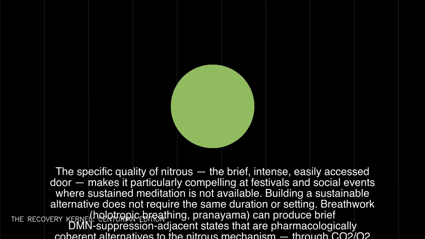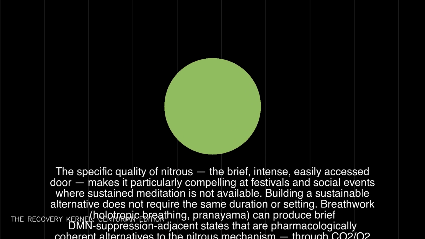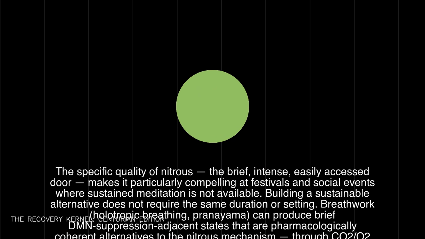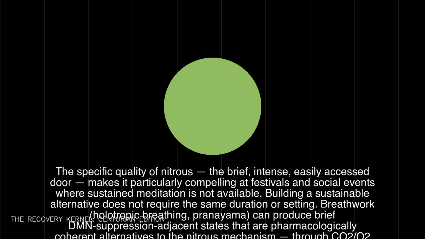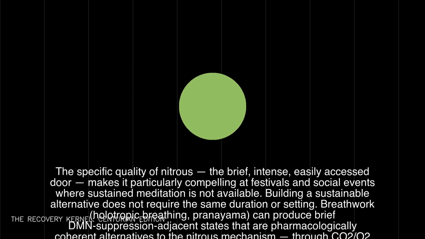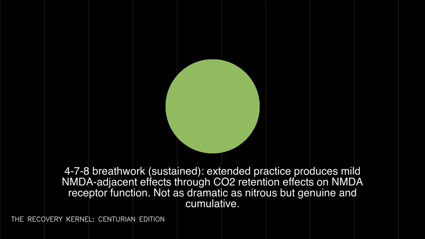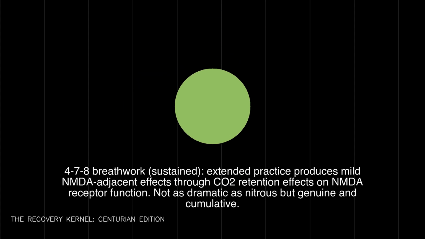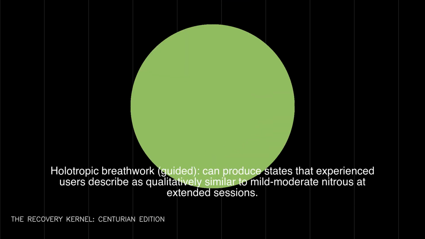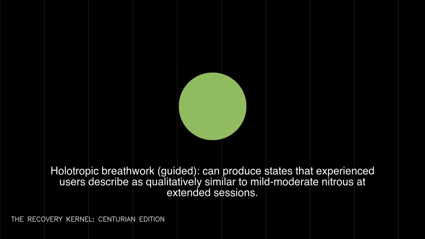Breath work, holotropic breathing, pranayama, can produce brief DMN suppression adjacent states that are pharmacologically coherent alternatives to the nitrous mechanism, through CO2/O2 balance shifts affecting NMDA receptor activity rather than direct antagonism. For pranayama breathwork, sustained extended practice produces mild NMDA adjacent effects through CO2 retention effects on NMDA receptor function. Not as dramatic as nitrous but genuine and cumulative. Holotropic breathwork, guided, can produce states that experienced users describe as qualitatively similar to mild-moderate nitrous at extended sessions.